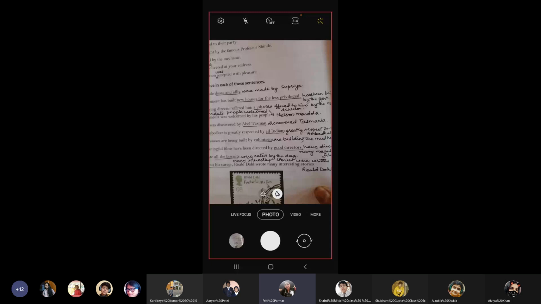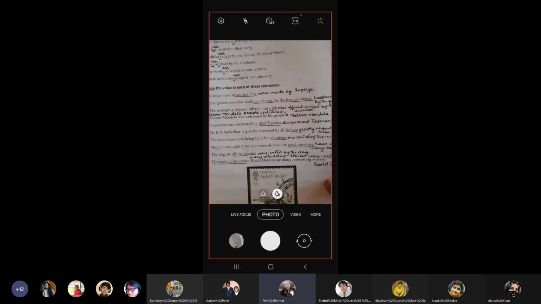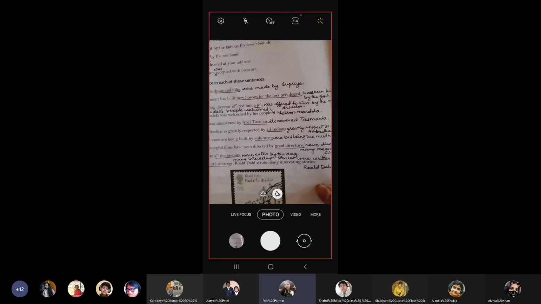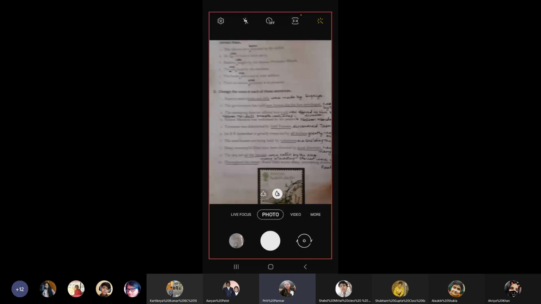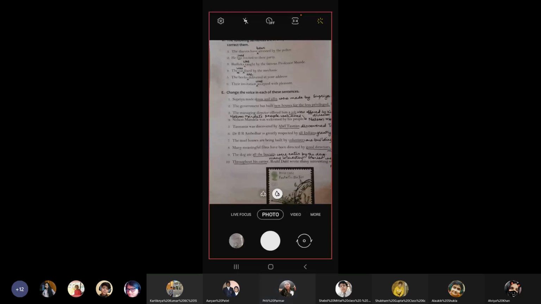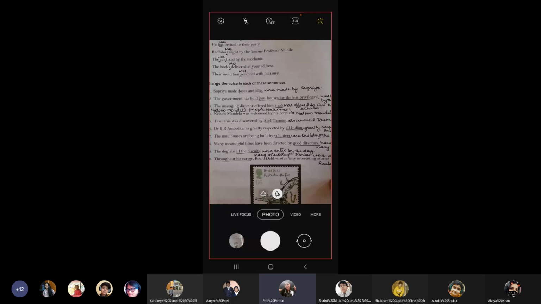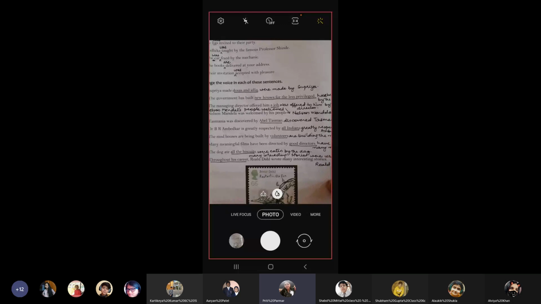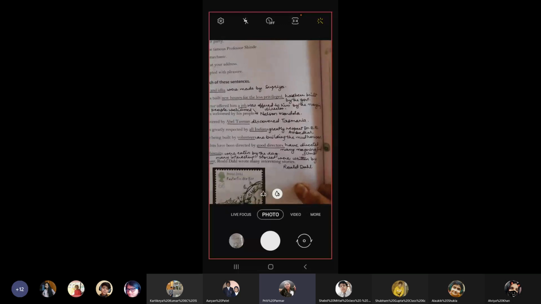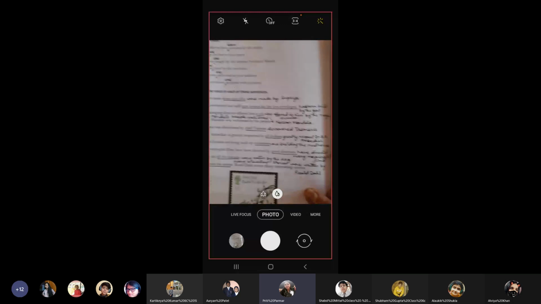Or you can also write, Nelson Mandela's people welcomed him. Okay. Next, number 5, Tasmania was discovered by Abel Tasman. Answer, Abel Tasman discovered Tasmania.